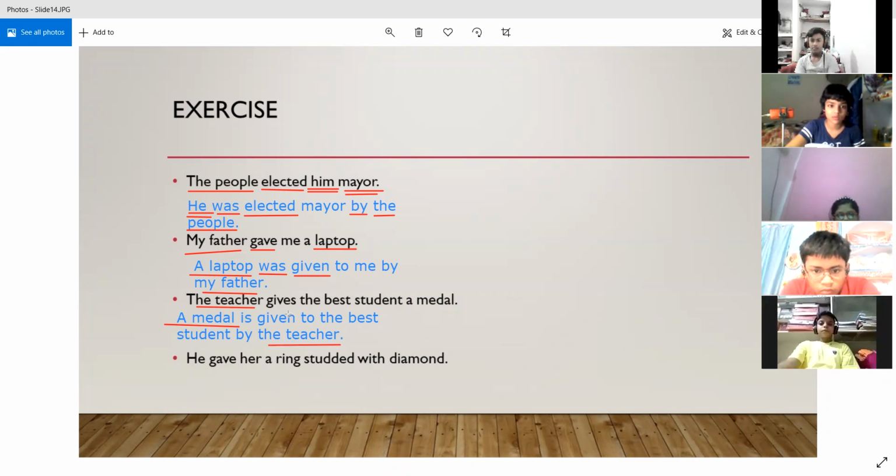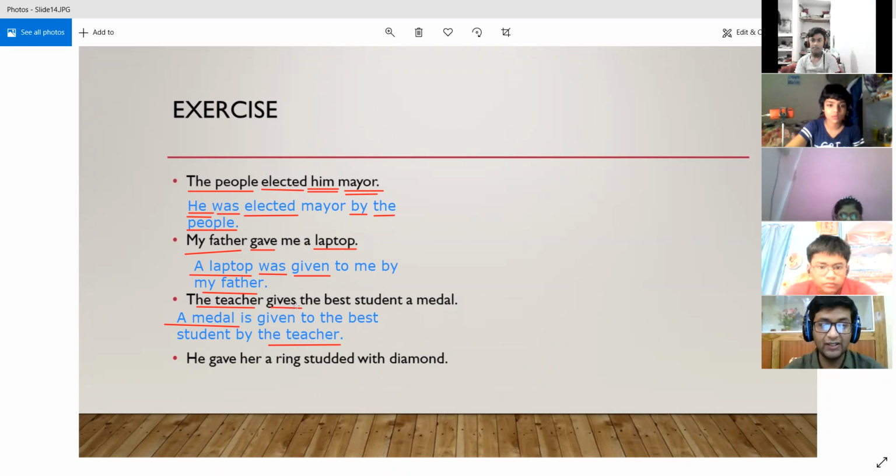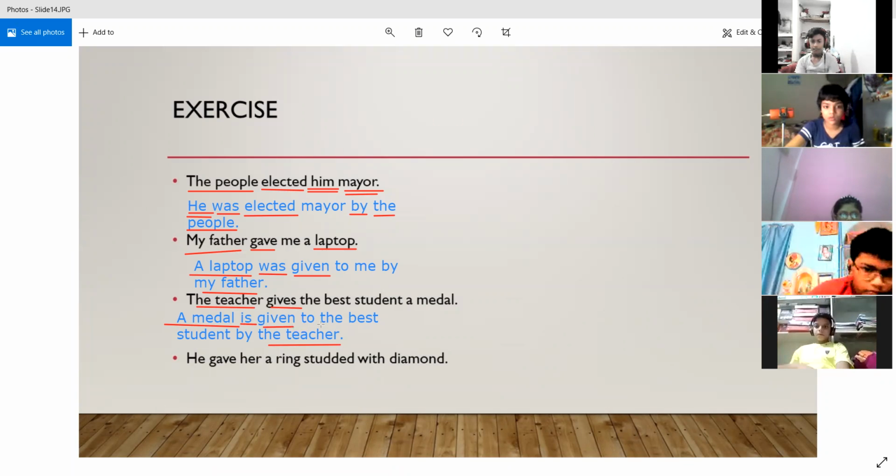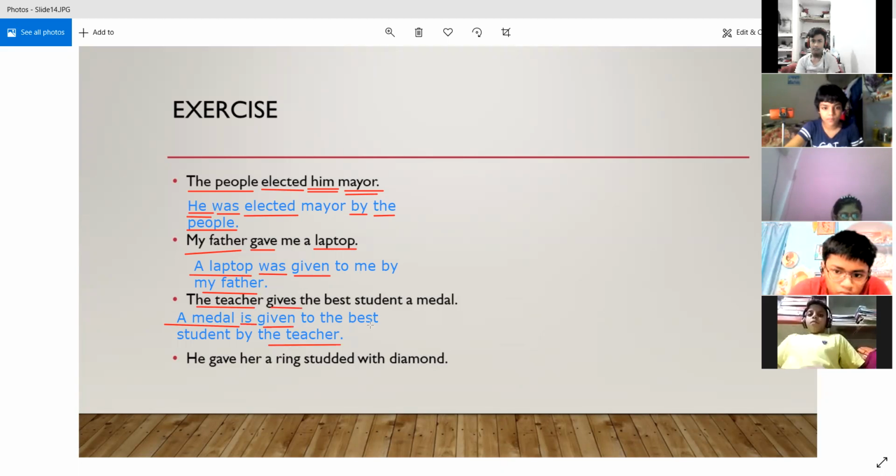So again, it is correct. Then since it is a case of simple present, we have placed is, that is the correct form of the be verb. And then the first form of the verb is give, the second form is gave, and the third form is given. So given is also correct, right? So everything over here is correct. But I want to know, is there any other way in which we can convert this sentence?